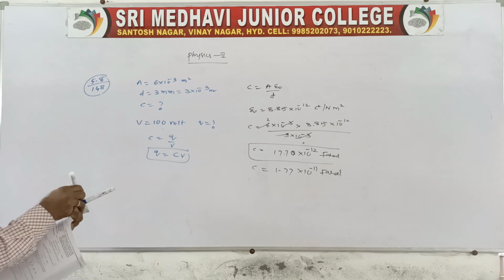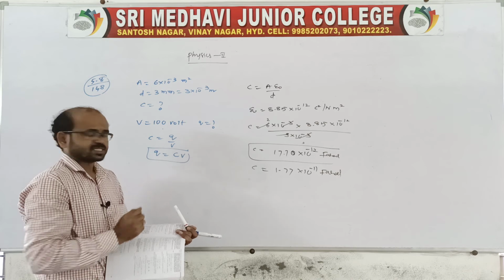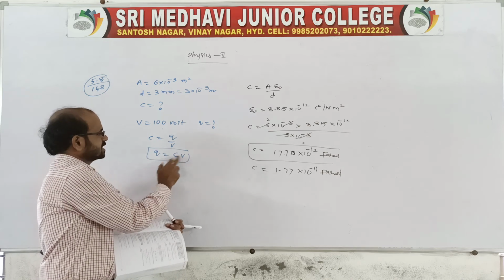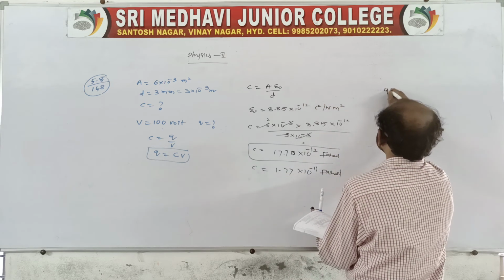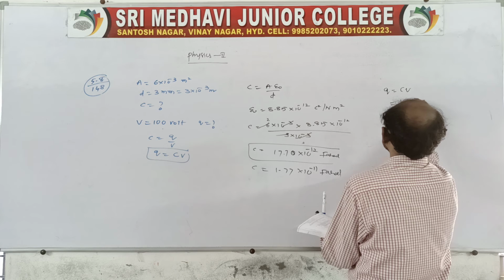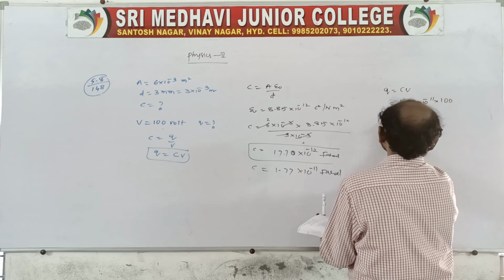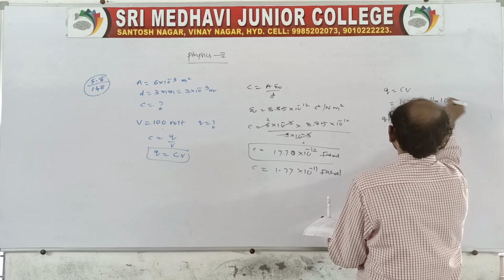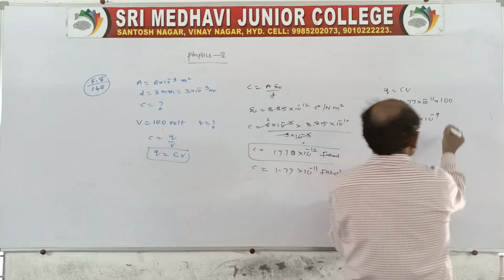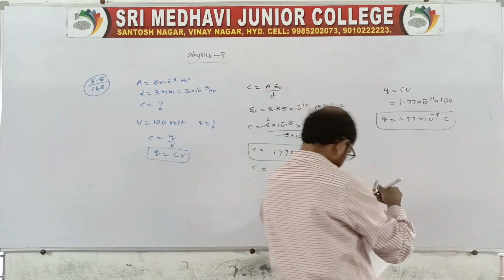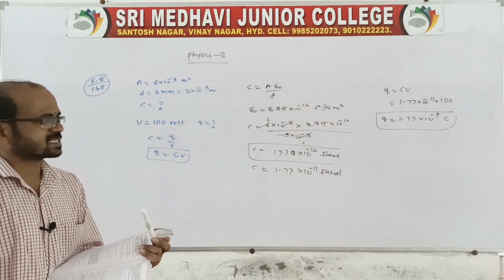Now he is asking the charge on each plate of the capacitor, no? So Q is equal to C into V. The C value is there and V is there. Then you multiply. C will be 1.77 into 10 power minus 11, V will be 100. So the two zeros cancel, and the charge on each plate of the capacitor is 1.77 into 10 power minus 9 coulomb.